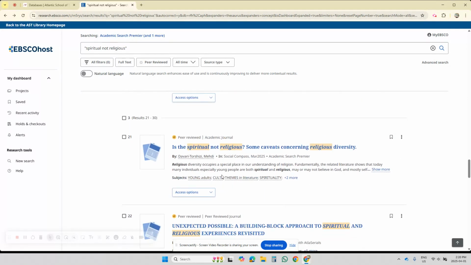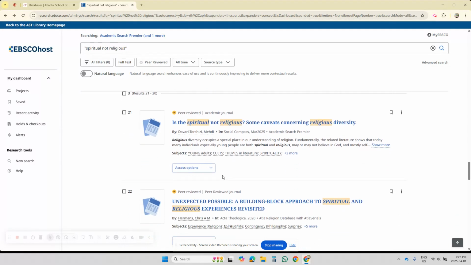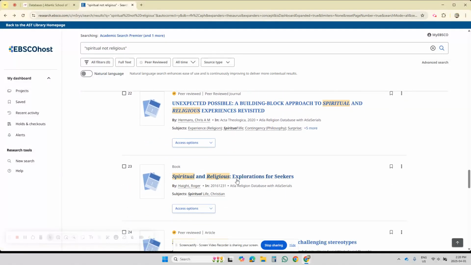But I want to scroll down. And I find sometimes students can be anxious about finding a full text article. If your paper's due in a couple of days, then I understand, you don't have time to wait for the article to be found on your behalf. But if you have time, do not shortchange yourself and ignore results that do not have full text. The library can help you find the full text for those results. We can help you. So even articles that say, request from another library, those are worth saving.